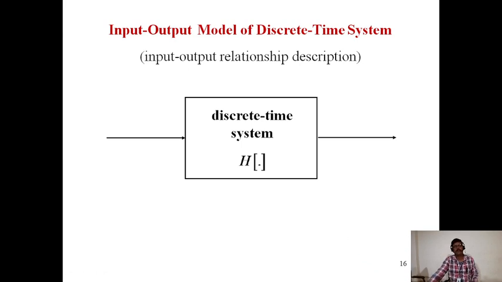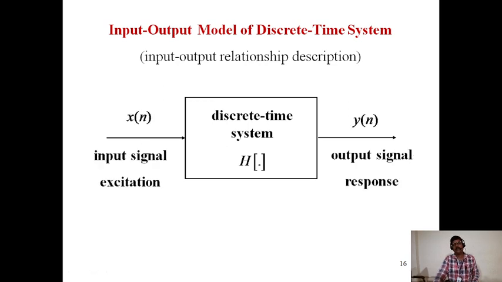Input output model of a discrete time system. Here, this is the input and this is the output. The input signal x of n is given to a discrete time system. The system processes it and gives the response y of n, which is the output signal response.